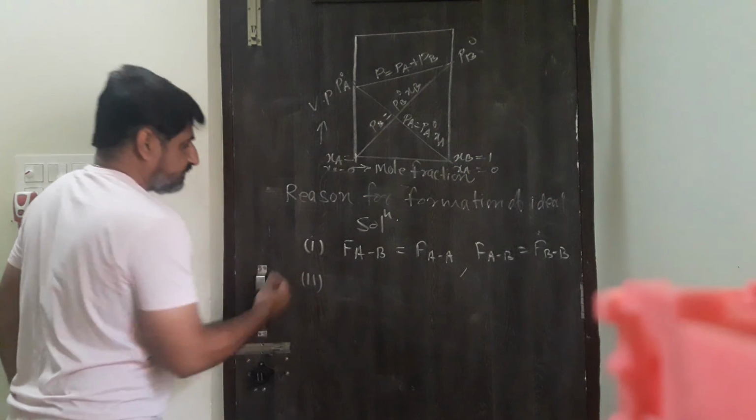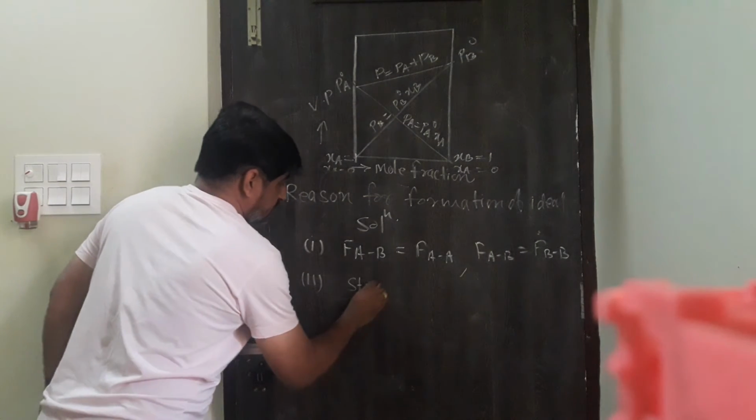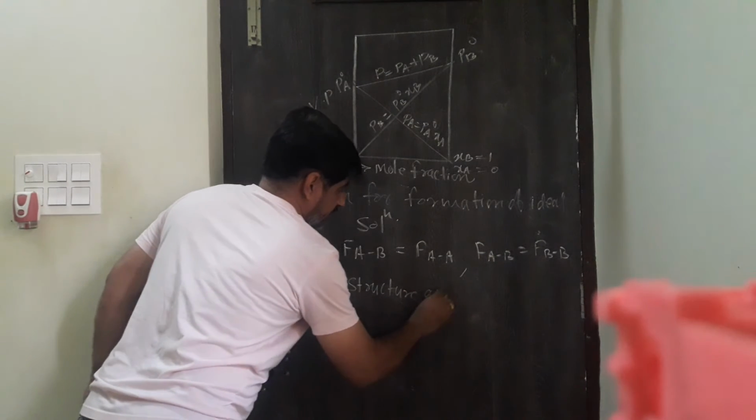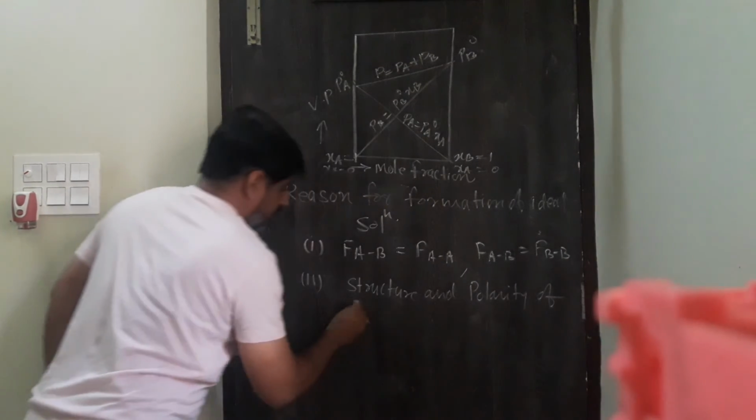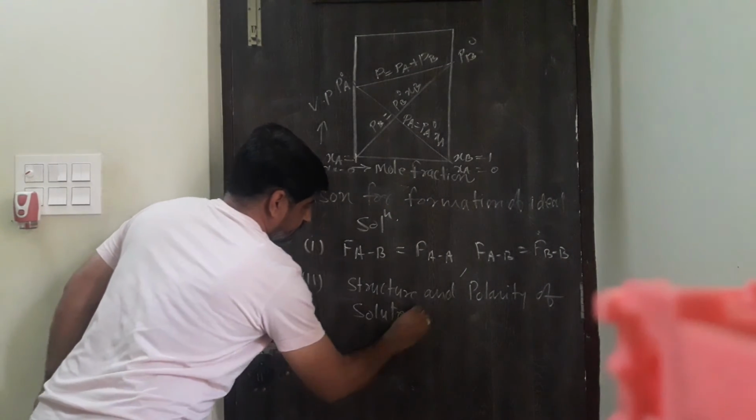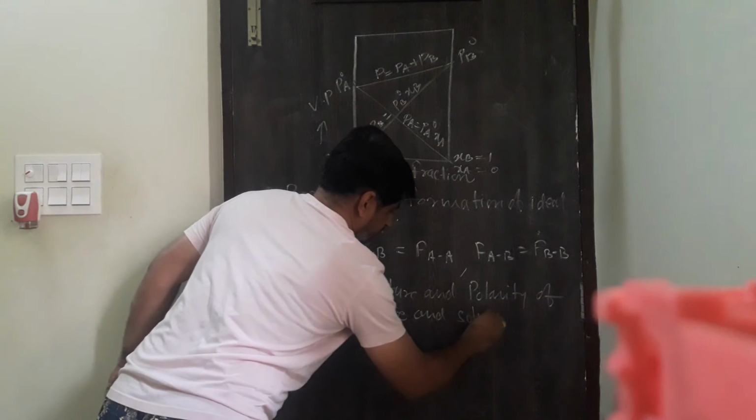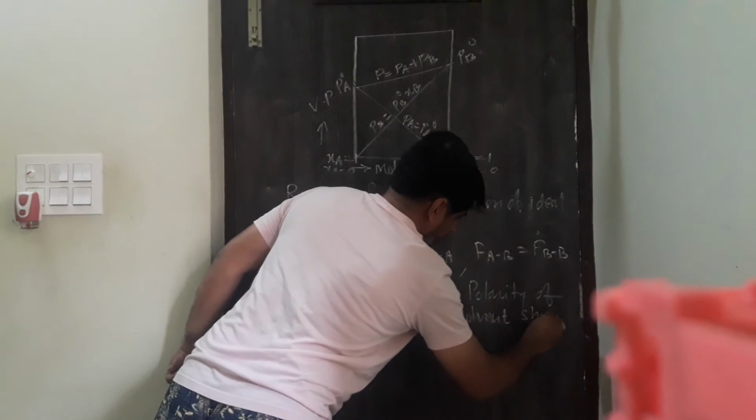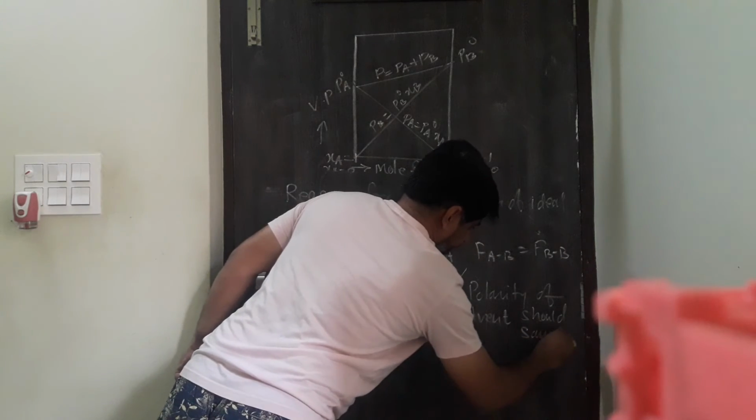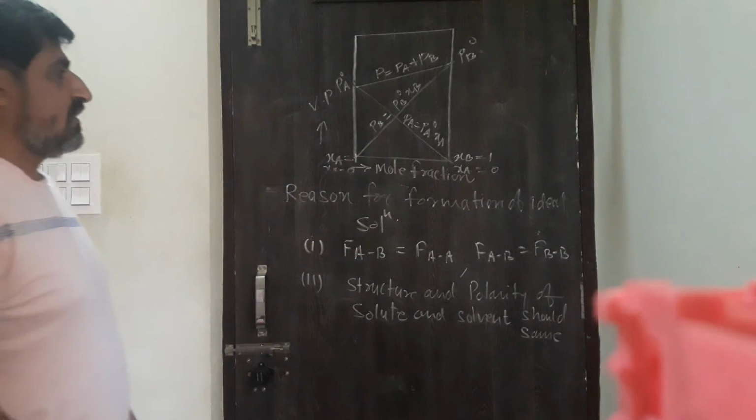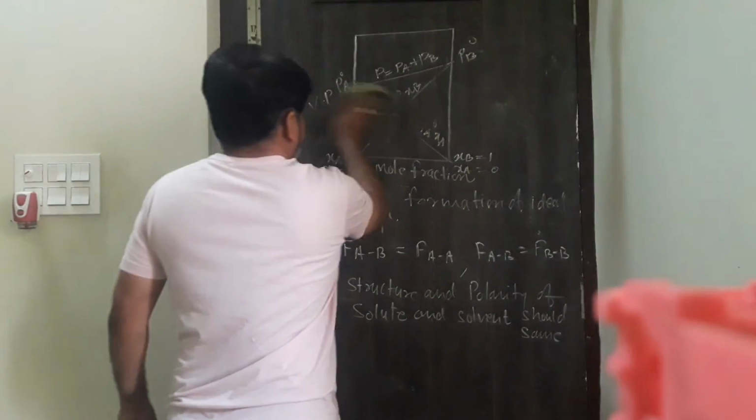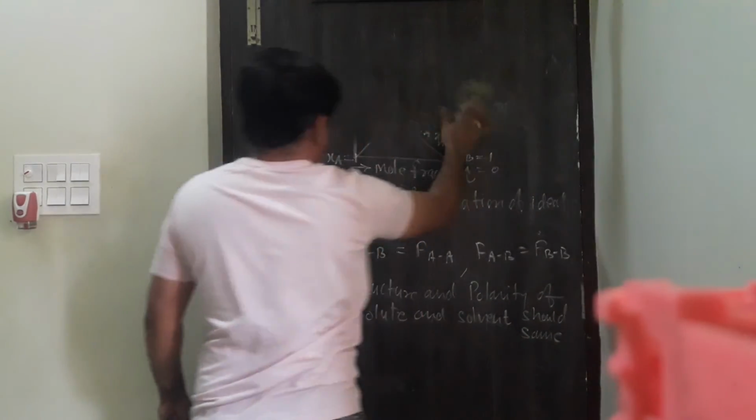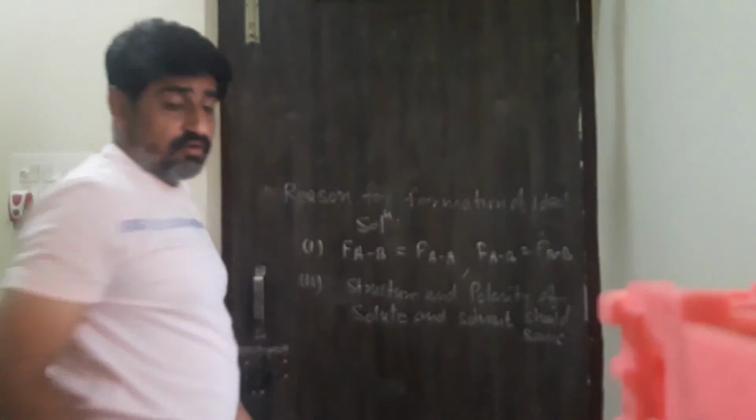Second one, structure and polarity of solute and solvent should be same. This is the reason due to which solution becomes ideal. That means the interaction between solute and solvent should be comparable to the interaction between solute-solute particles and solvent-solvent particles.